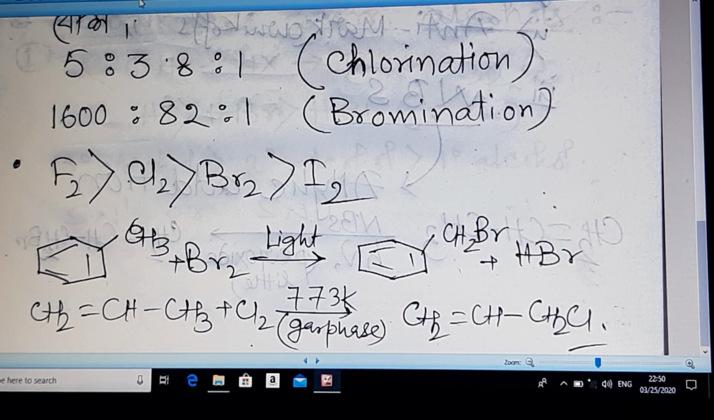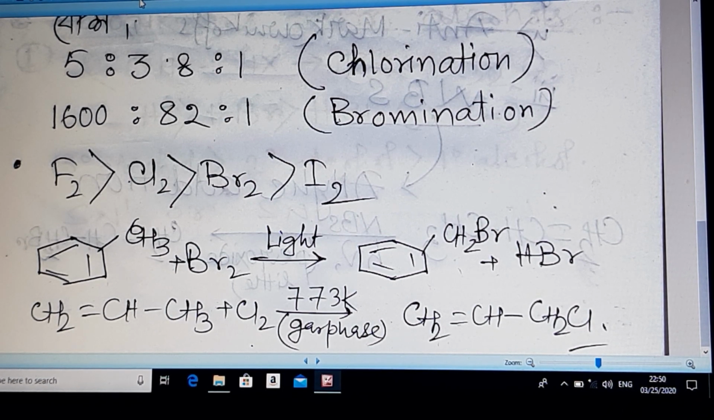And here you can see the next reaction is propene reacting with chlorine at 200 degree Celsius in gaseous phase. Both are in gaseous phase to form allyl chloride. That means allylic hydrogen is getting replaced by chlorine in this reaction, and this reaction is also occurring through free radical mechanism. The intermediate is allyl free radical.